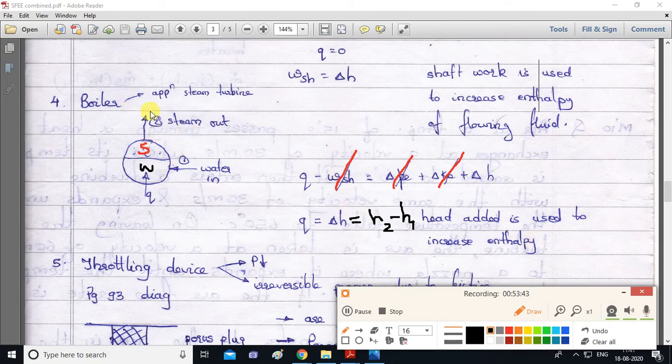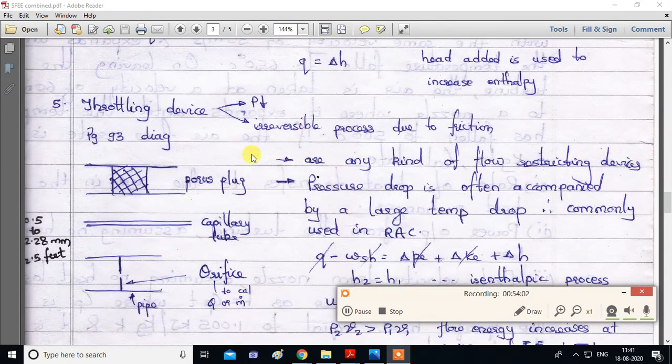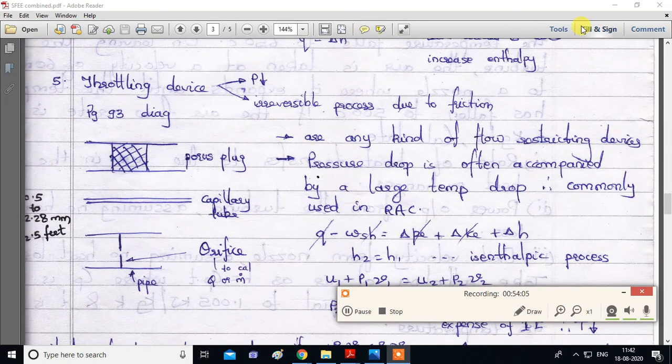So this is boiler, and after in power plant, after boiler we have turbine. So this steam goes to the turbine and we get work. In this way boiler and turbine are connected. Okay, next device we will see, throttling. So throttling, we will go through some PDF file for throttling.